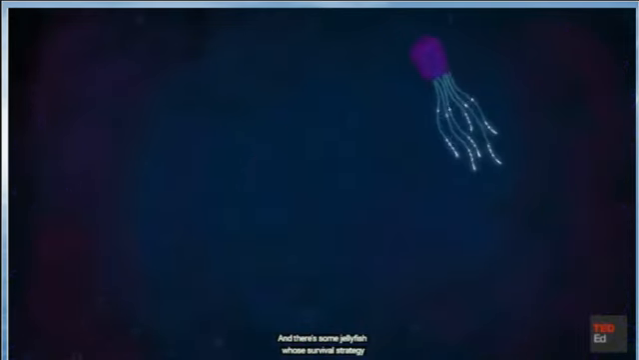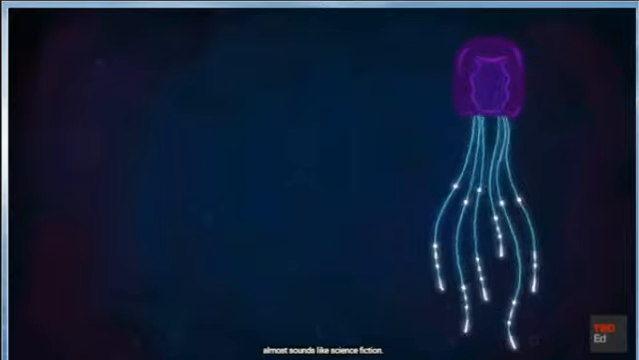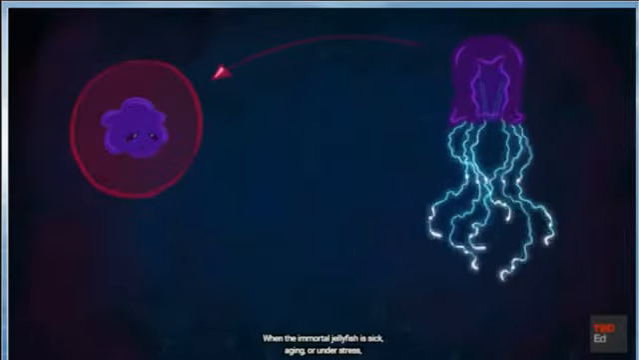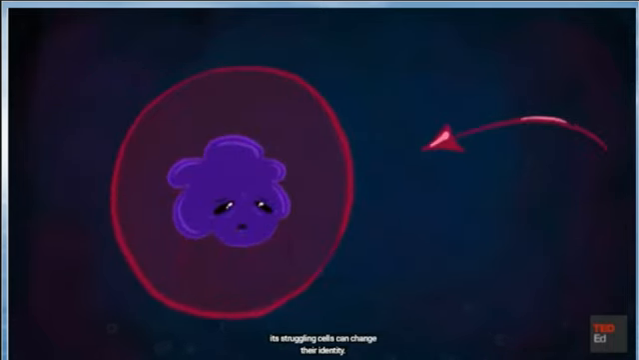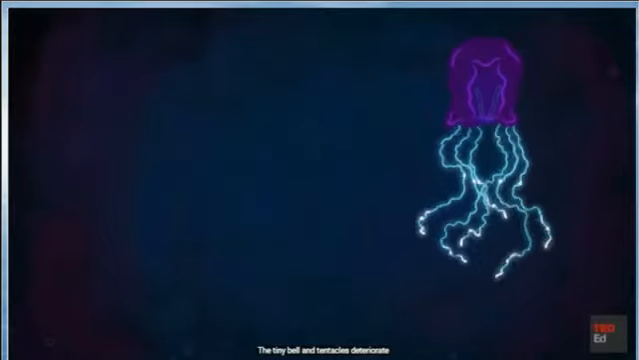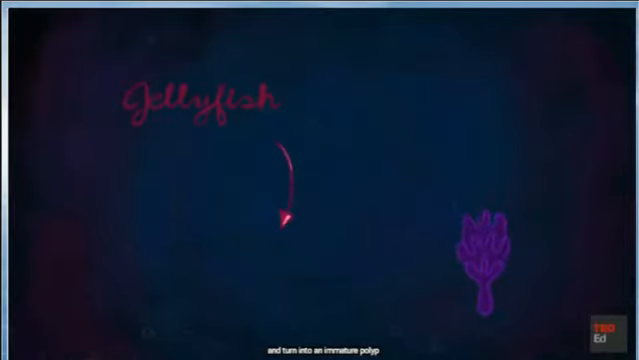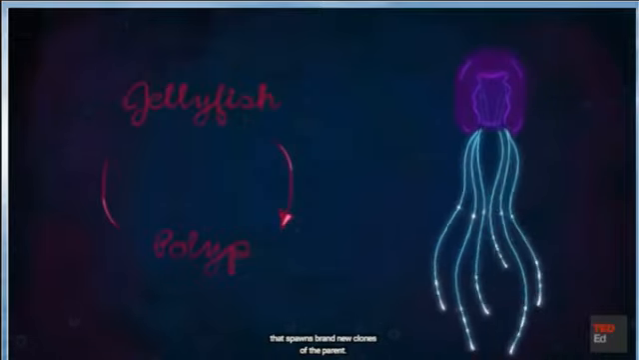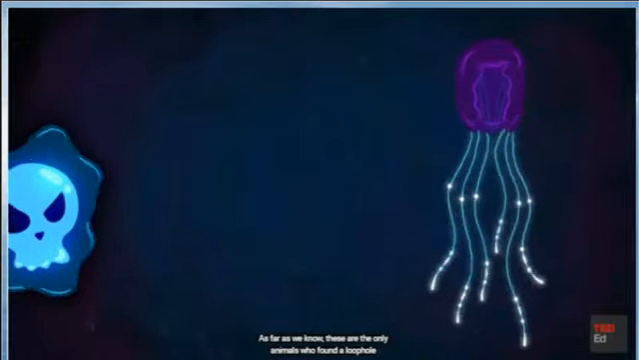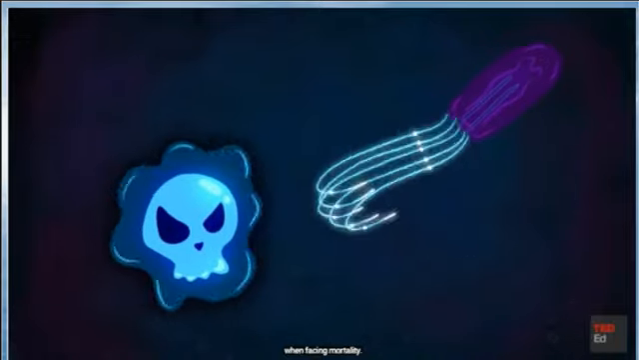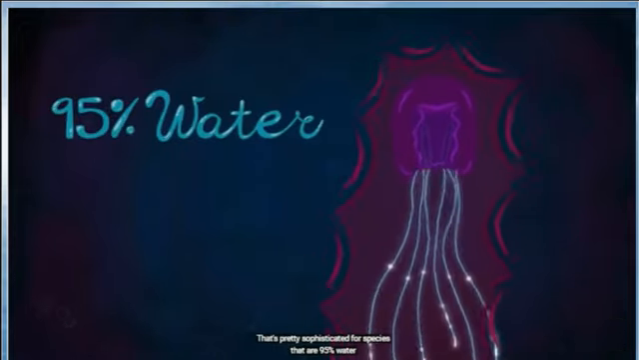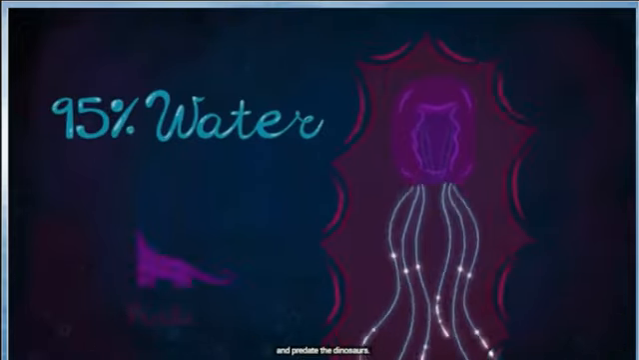And there's some jellyfish whose survival strategy almost sounds like science fiction. When the immortal jellyfish is sick, aging, or under stress, its struggling cells can change their identity. The tiny bell and tentacles deteriorate and turn into an immature polyp that spawns brand new clones of the parent. As far as we know, these are the only animals who've found a loophole when facing mortality. That's pretty sophisticated for species that are 95% water and predate the dinosaurs.